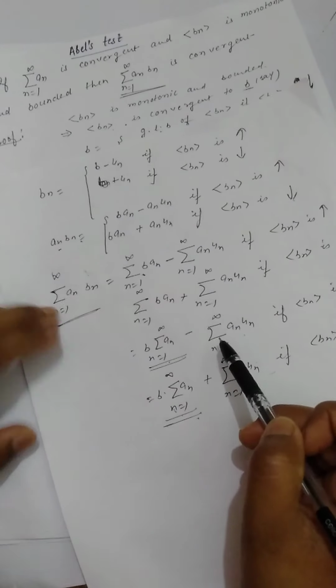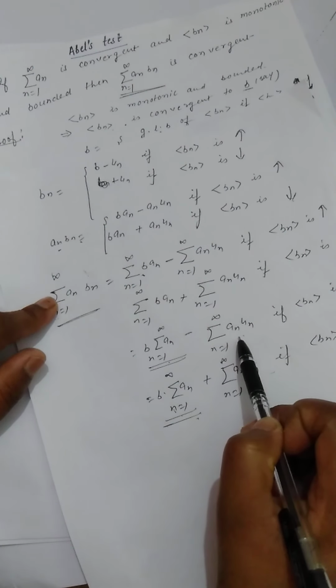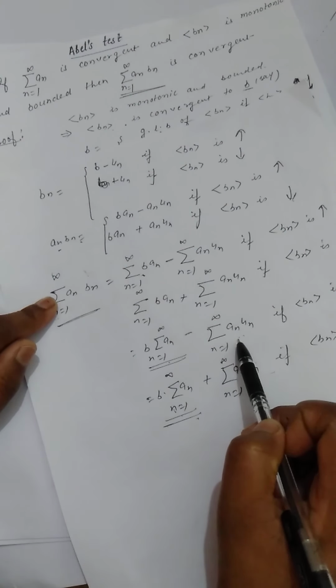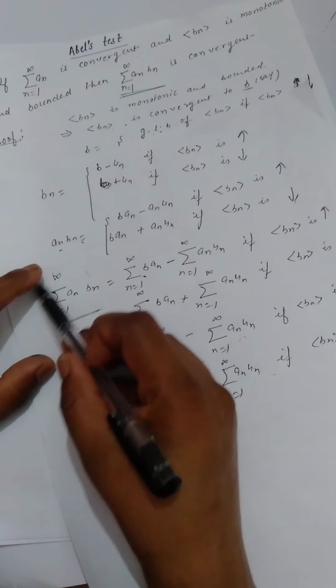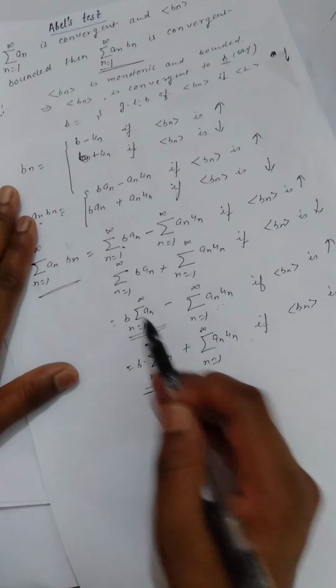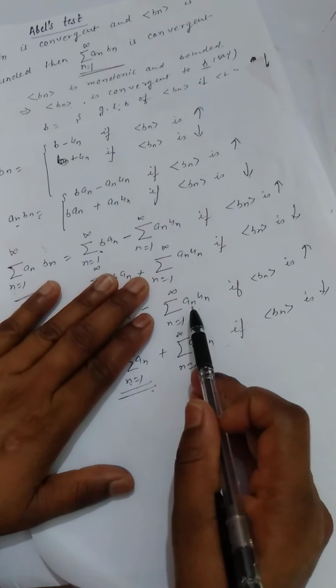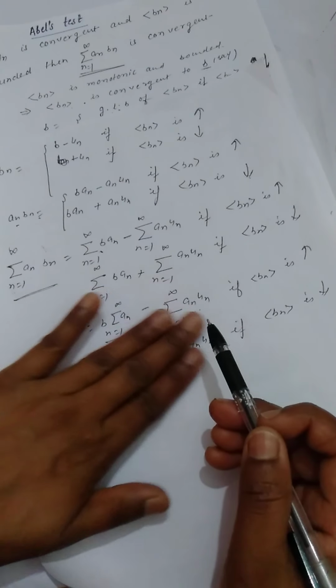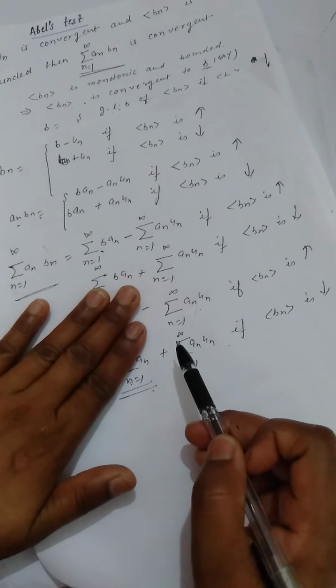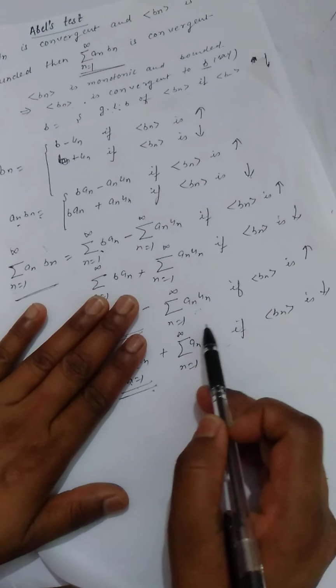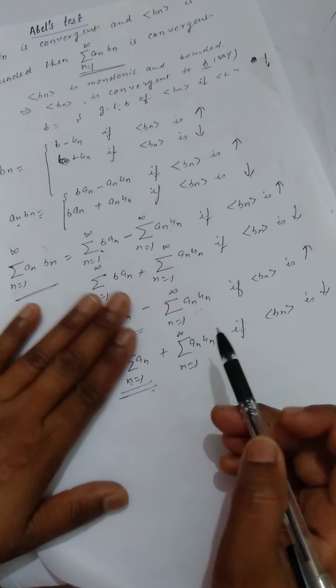Now this is convergent if this is convergent, and this is divergent if this is divergent. Now to show that this series is convergent, it is sufficient to show that summation an un, n varies from 1 to infinity, is convergent, because this part is convergent. So it remains to show only that summation an un is convergent.